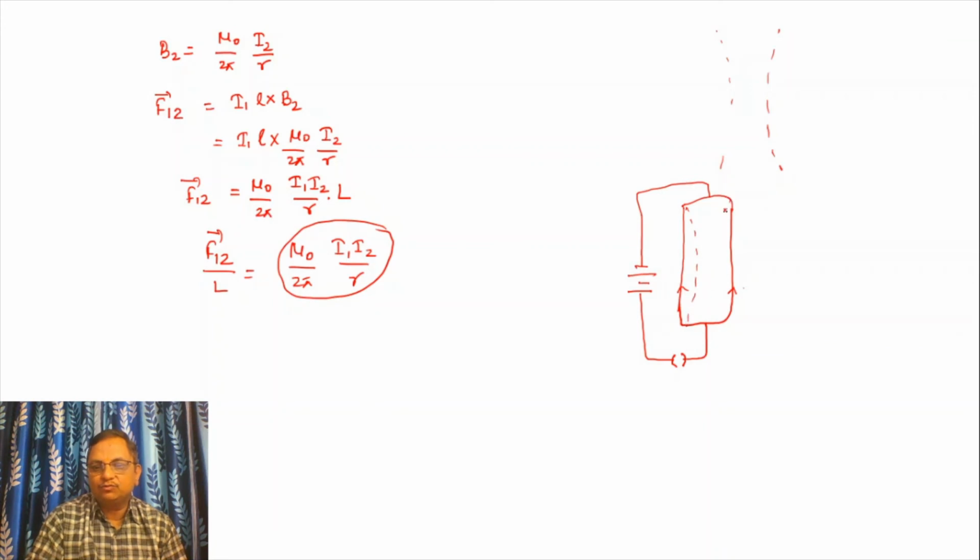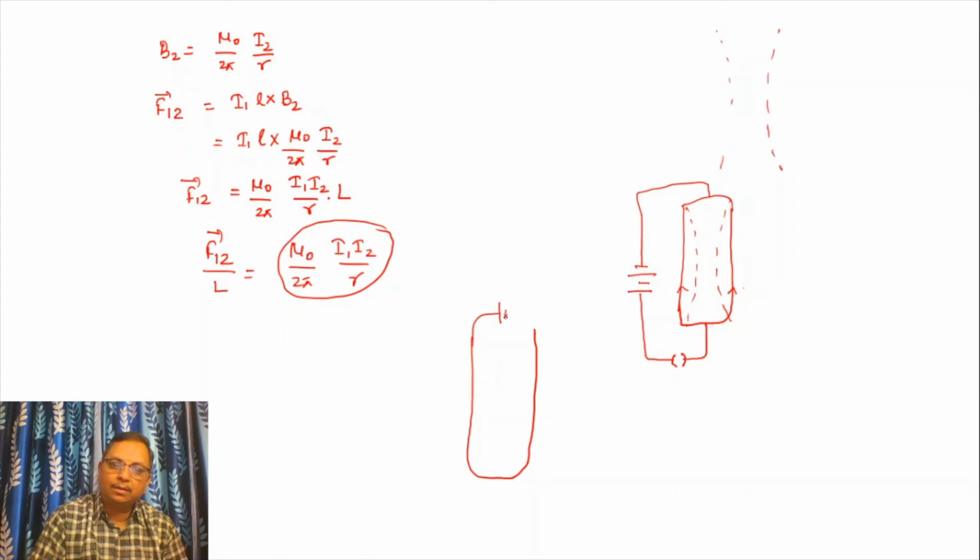The wires will bend towards each other. But if the currents are in opposite directions, here the current is like this, and they will repel each other. The wires will repel each other, so they will expand.